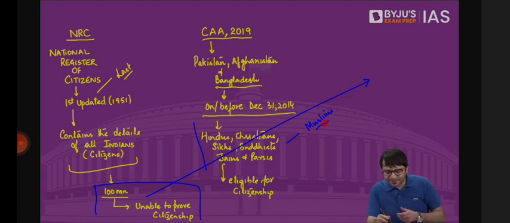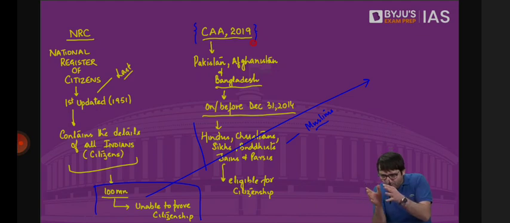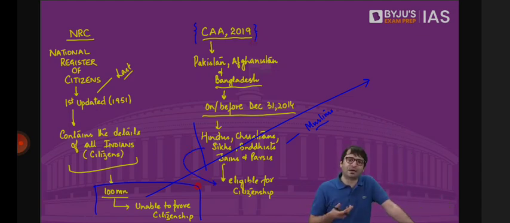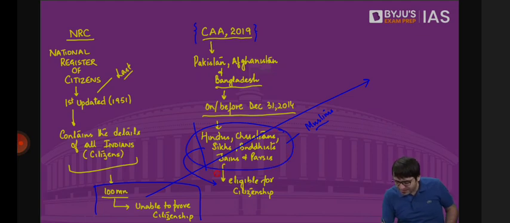They will be fed to a filter, and that filter is the Citizenship Amendment Act 2019. That means all these 100 million people will be fed to this filter. And who are filtered out? If you're Hindus, Christians, Sikhs, Buddhists, Jains, Parsis, you will be granted citizenship. All you have to say is that we are from Pakistan, Afghanistan, Bangladesh, and that we have entered this country on or before December 31st, 2014. That means only the Hindus, Christians, Buddhists, Sikhs, Jains, and Parsis will become eligible for citizenship through CAA.